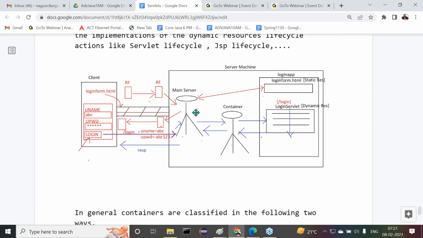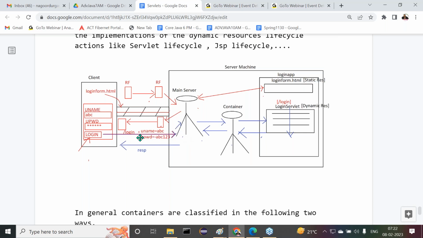Now, if the request is coming for a dynamic resource, can you tell me what the dynamic resources are? Servlets are dynamic resources, JSP pages are dynamic resources, and so on. In this example, the login form HTML is displayed in the client browser, where we enter username and password and click the login button. When we click on this login button, a request will come again to the main server.